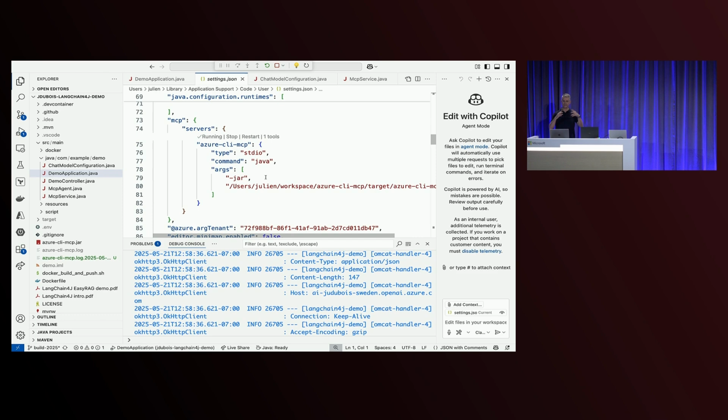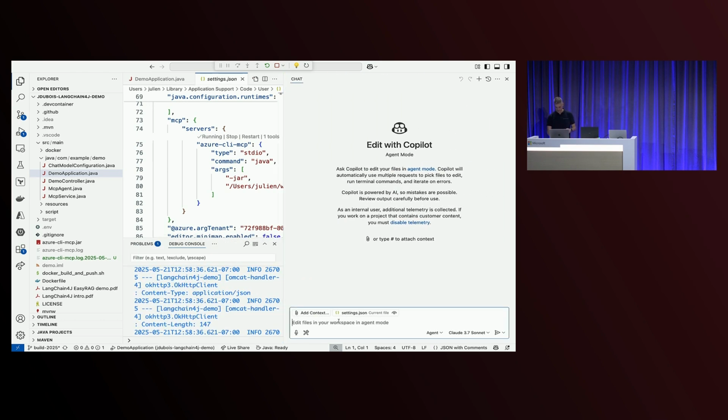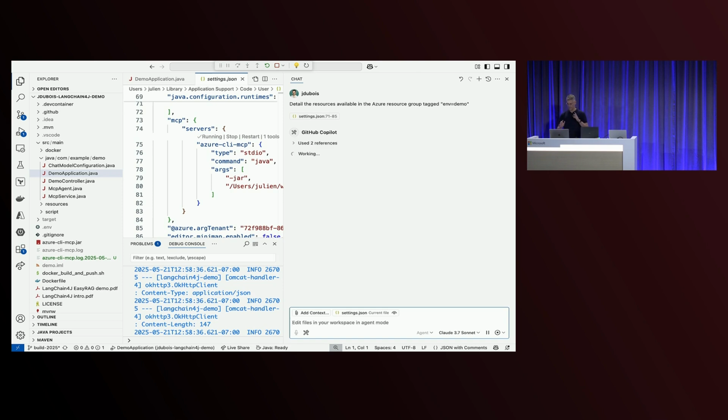If I want to make it more production ready, I wouldn't use the console mode. I would use HTTP mode, so it's available as an HTTP server, which is probably more useful. But for my use case here, that's enough. So I'm going to use it right here, and I'm going to say, detail the resources available in the Azure resource group tagged env equal demo. So we're going to see that it's going to use my MCP server.